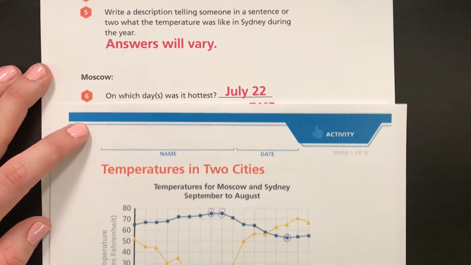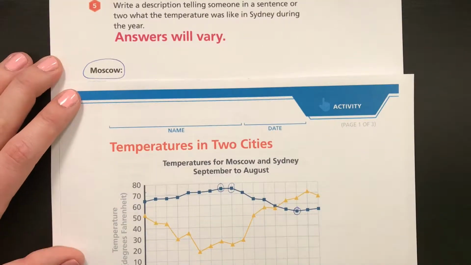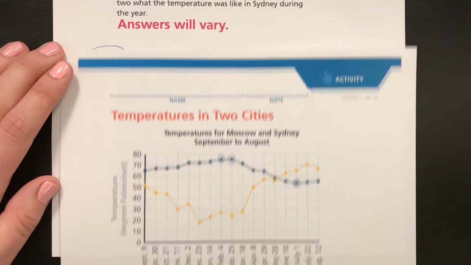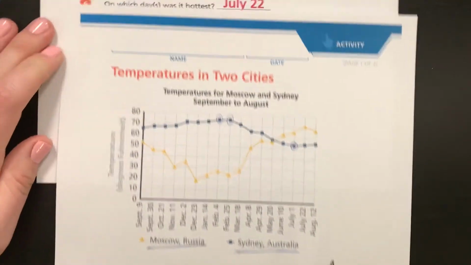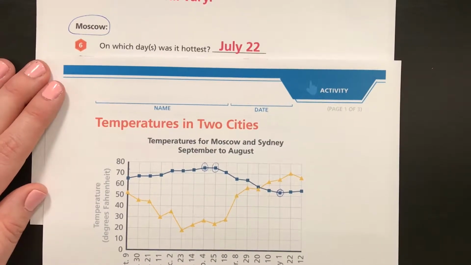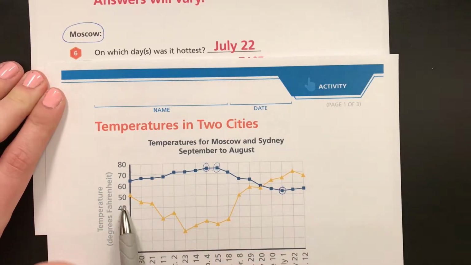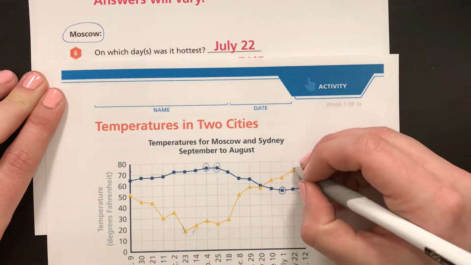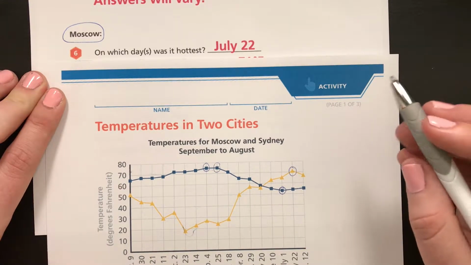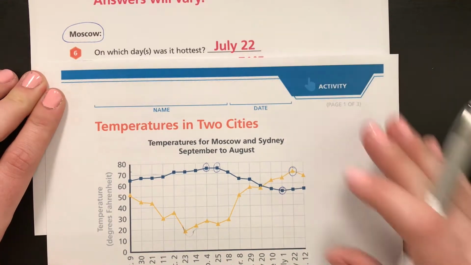All right, so now we are moving on to Moscow, Russia. All right, so Moscow is the yellow triangular data points on this grid. So let's go ahead and look at the questions to go with Moscow. All right, on which day was it hottest? And the answer key says July 22nd. So let's look at this trend here. Obviously, these are all very, very low temperatures, and it looks like right here is their hottest day. So their hottest day was on July 22nd, which is correct.